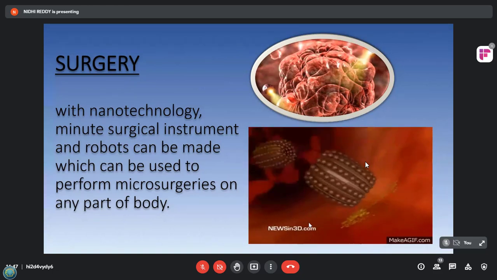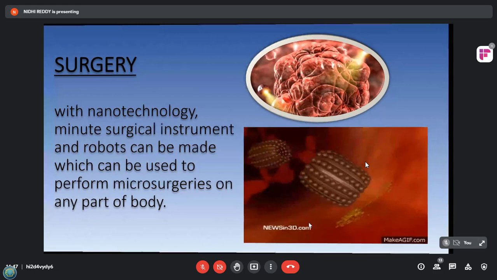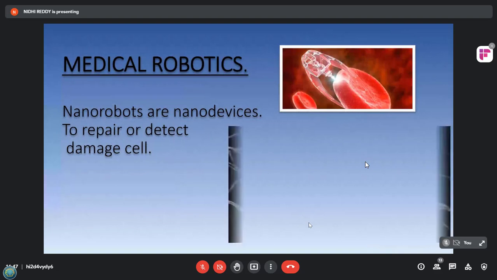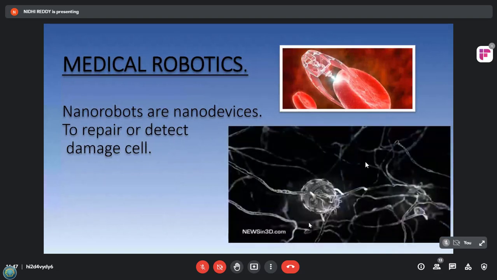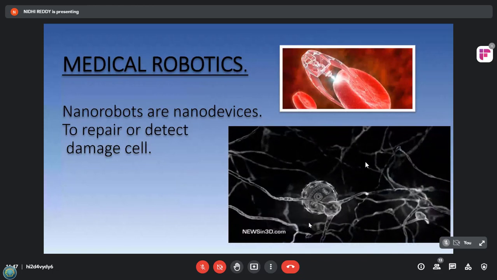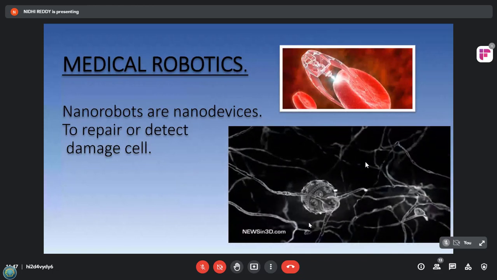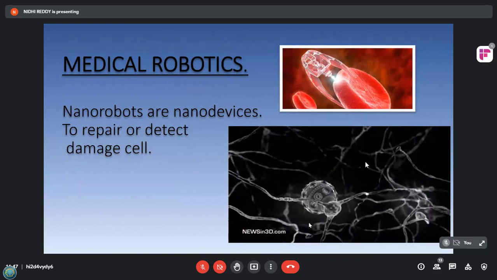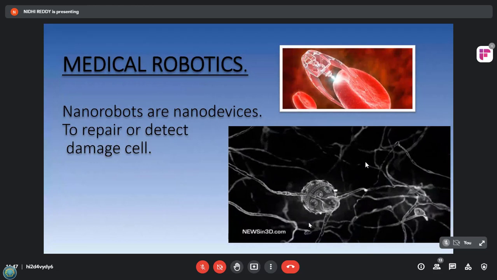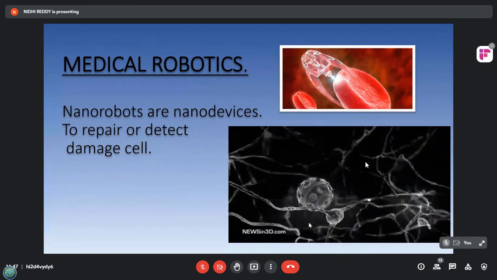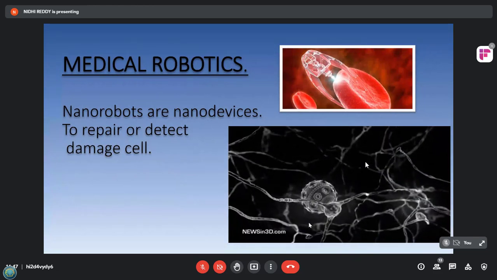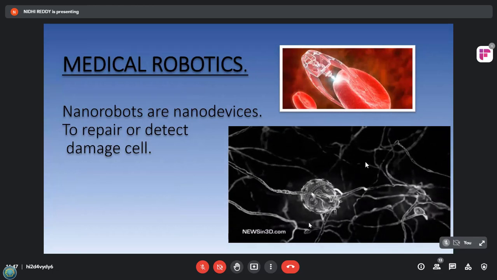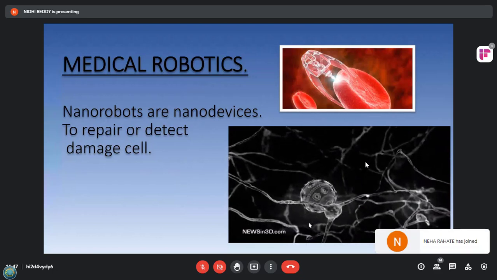So now moving further, talking about the nanorobot. Nanorobots are a nano device used to repair or detect the damaged cell. Nanorobots will actually be programmed to repair specific disease cells, functioning in a similar way to the antibodies in a natural healing process. There are nanocameras available which provide a close visualization of a surgery, which can lessen the chance of any mistake with the use of nanorobot. Nanorobot surgery could also be done at the genetic level and the cellular level.